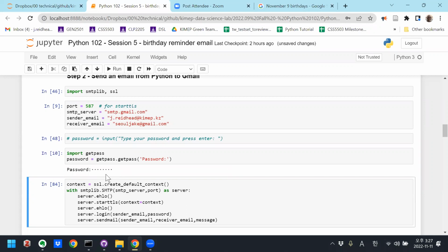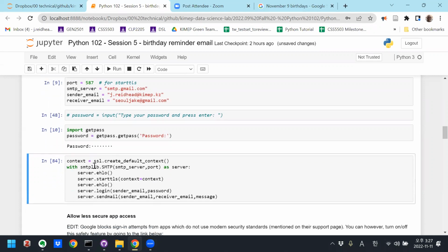So I did that and that saved the password. Now the variable password is not protected. So if I output password right now, you could all see my password, right? But at least the method for inputting it is secure. So yeah, Python is not the best for security.